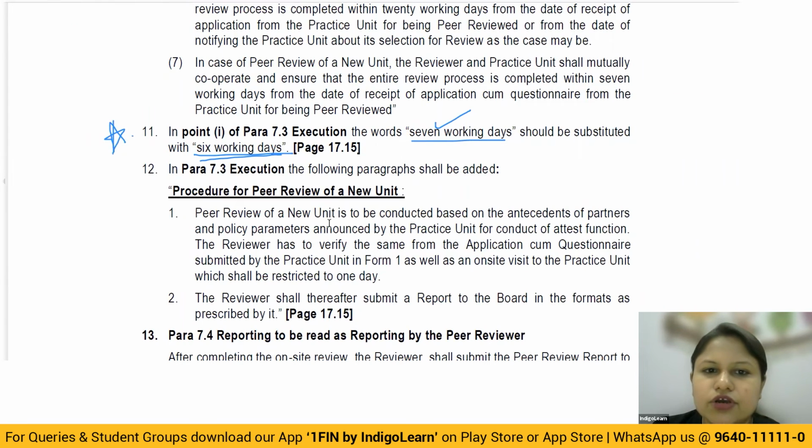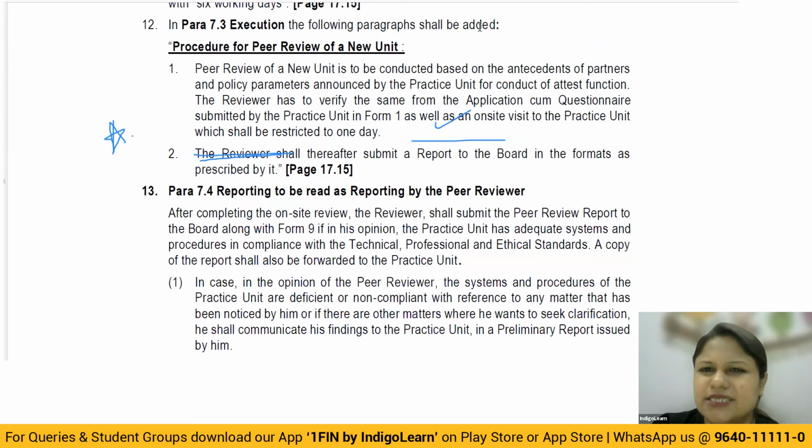Okay, now the procedure for review of new unit. It's simple here. They are telling you that you should take into account all their functions, the quality, everything, and based on that, you're going to decide how the review is to be conducted. And here, whatever format, whatever review is to be done will be as per the guidelines of the peer review board.